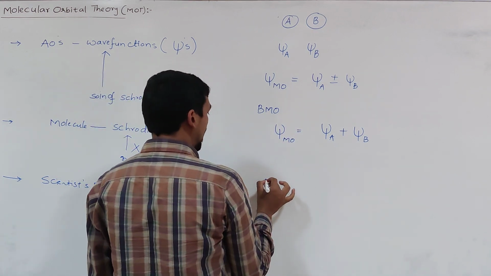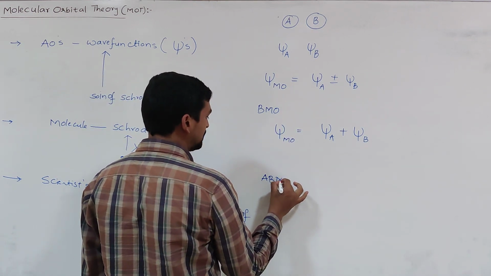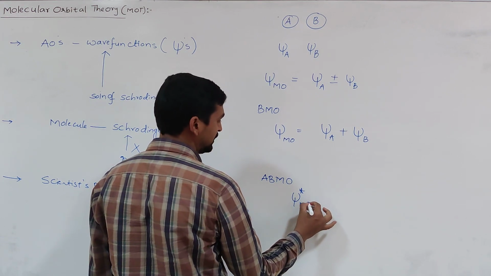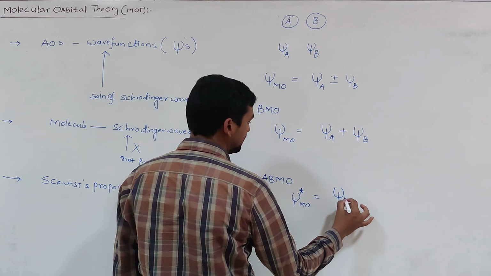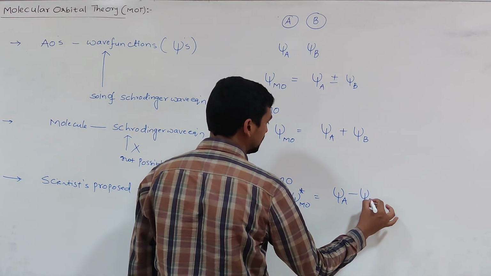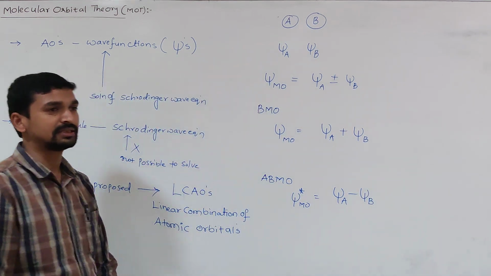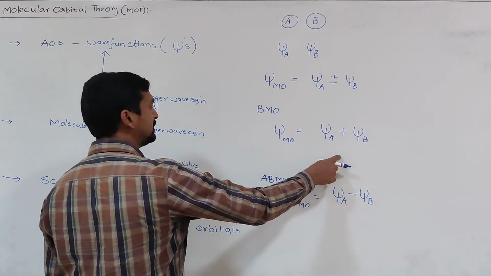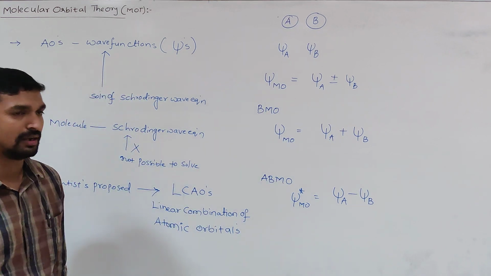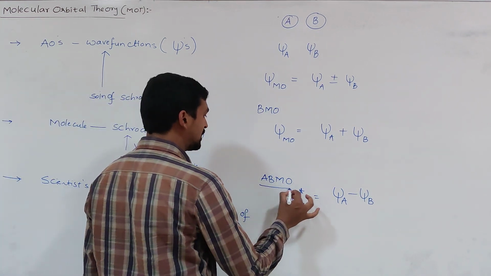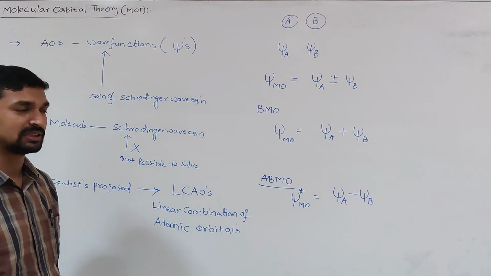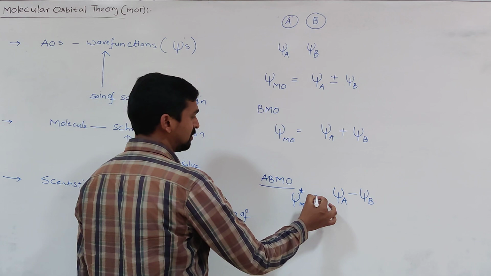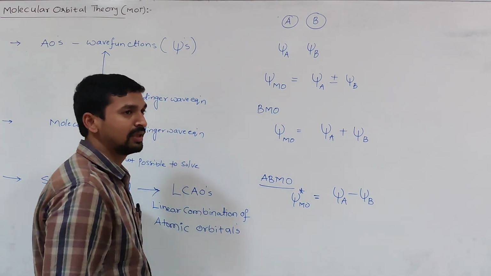The anti-bonding molecular orbital, which we represent with psi star MO, is formed by subtracting the wave functions of the atomic orbitals, that is psi star MO is equal to psi A minus psi B.